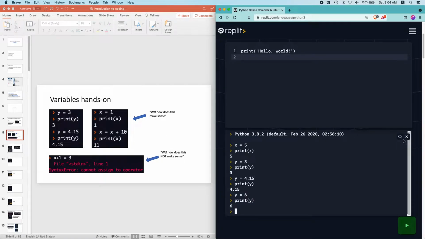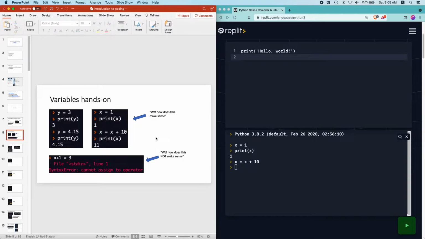So what is interesting to note is that variables store information. Let's write a few lines of code. Let's write x equals to 1. We'll take a look at the second picture over here. X equals to 1, we write print x, we get 1 just as expected. But let's say I write the line of code x equals to x plus 10. I press enter. You see that Python hasn't complained, it hasn't thrown an error. And in math, this x equals to x plus 10 would completely not make sense, because there's no such value of x that satisfies this so-called equation.